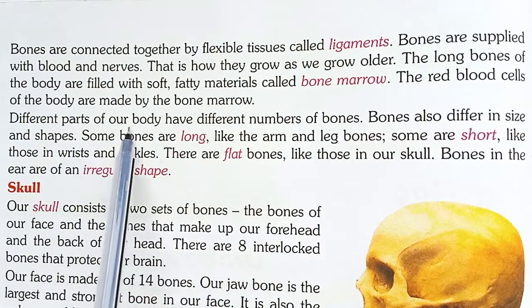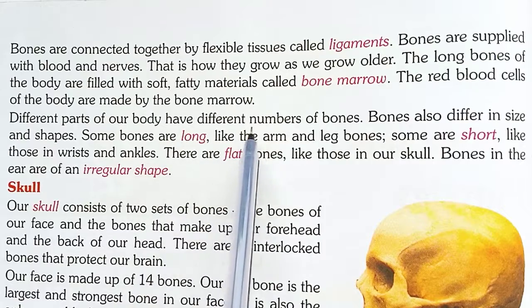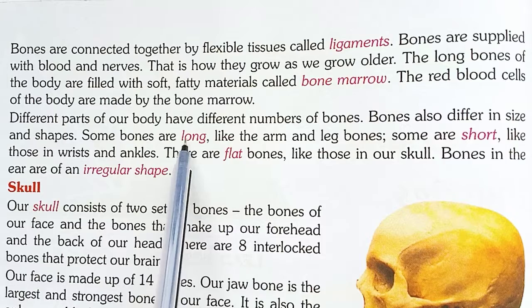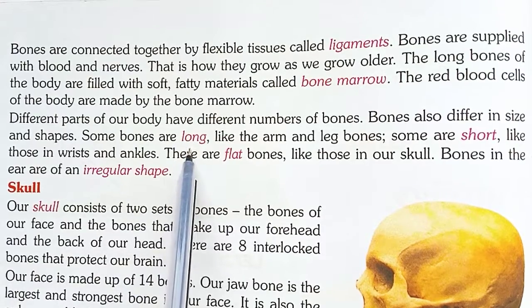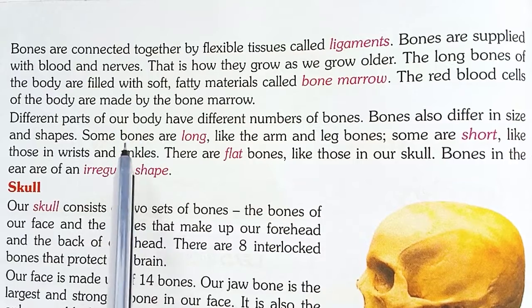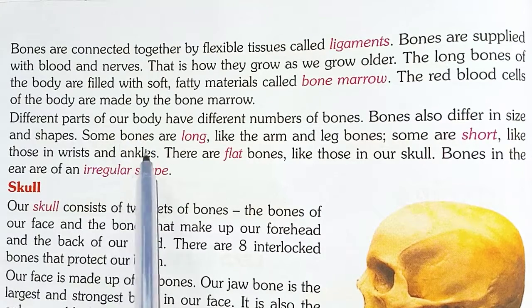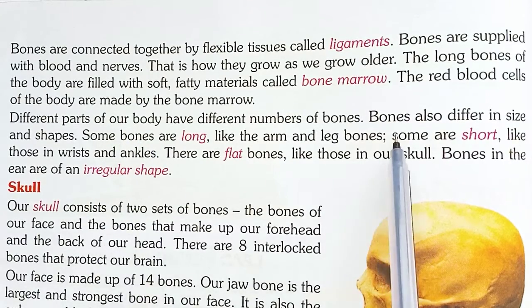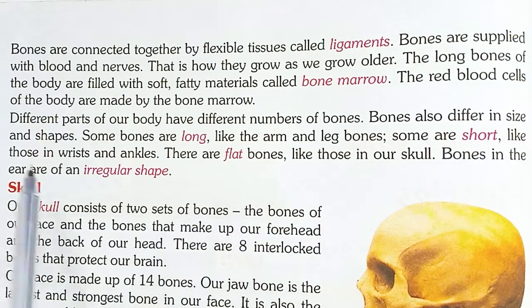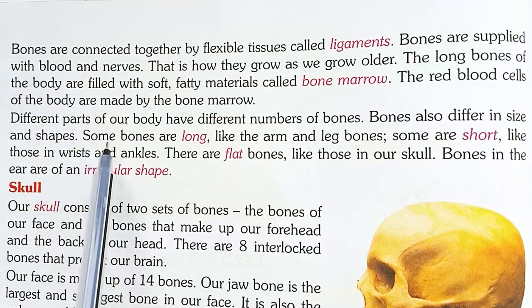Different parts of our body have different numbers of bones, and different kinds of bones. Bones also differ in size and shape.